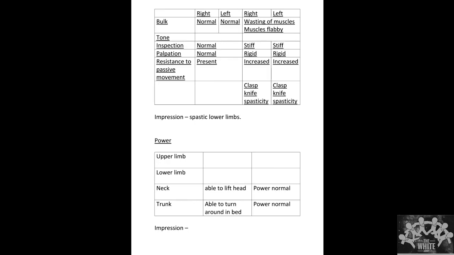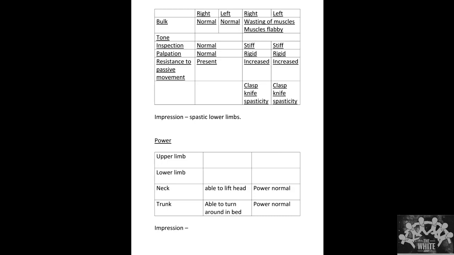Then power examination, I couldn't elicit power in the upper and lower limbs. No, it's okay. If the child is able to lift his upper limb or lower limb, you consider that the child has a power of around 3+. In a case of CP or global developmental delay, you can't do power testing. You can't ask the child to move against resistance. If the child is able to move above the plane of the ground, you consider the child to have 3+.